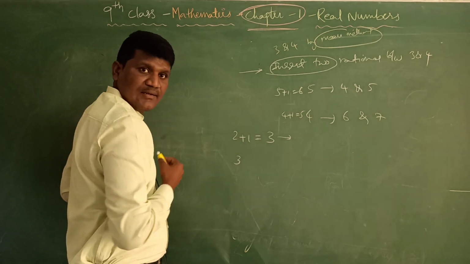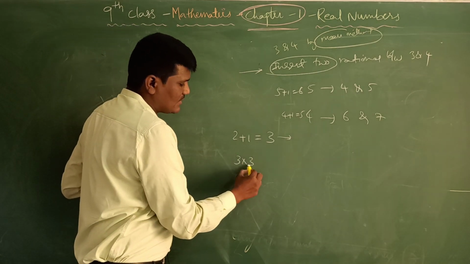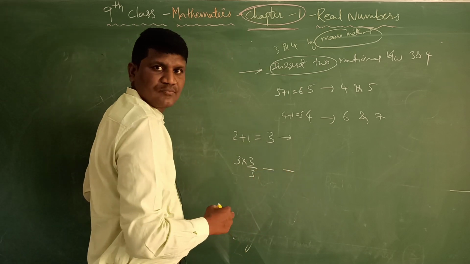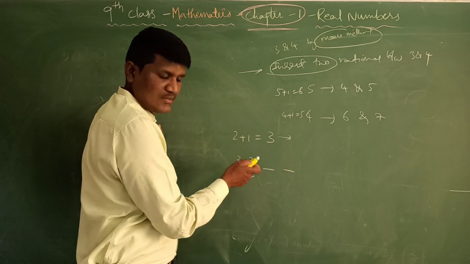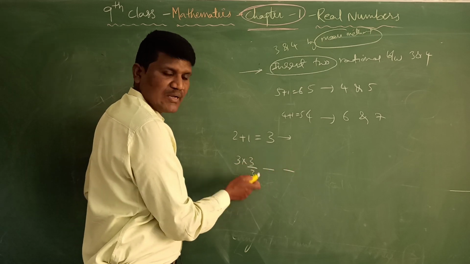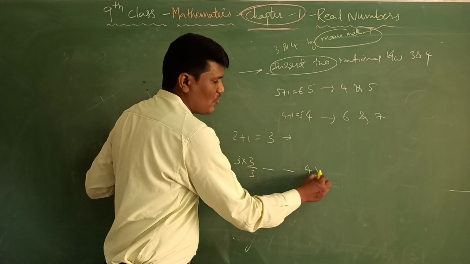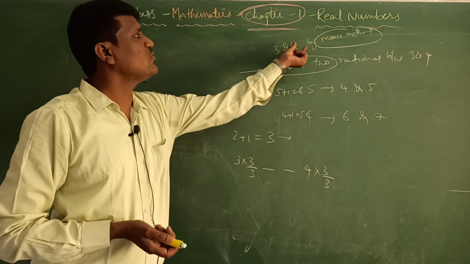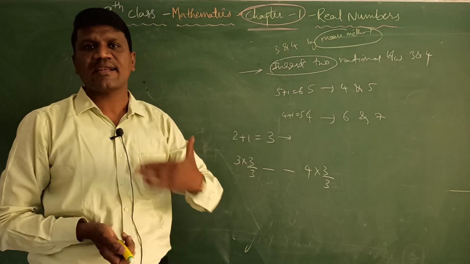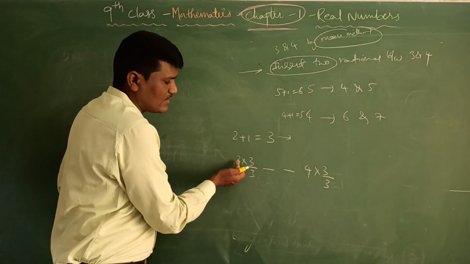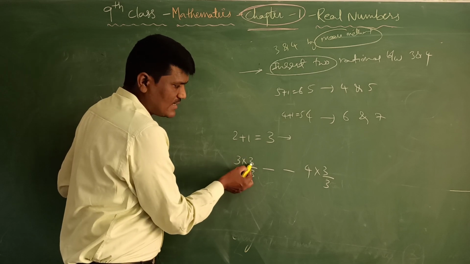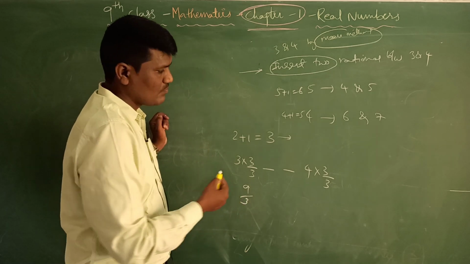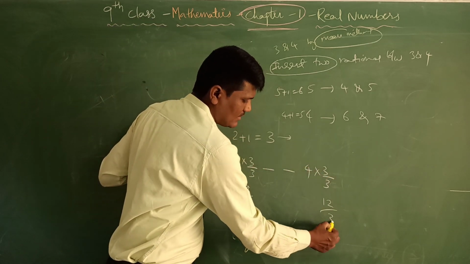So for 3, what you do is, do 3 by 3. They are asking us to insert 2, right? So 3 I am writing as 3 into 3 by 3, and 4 I am writing as 4 into 3 by 3. So I am converting 3 and 4 to rational numbers. So 3 as 3 into 3 by 3, because 3 by 3 is 1 only, right? So this I can write as 9 by 3, and this I can write as 12 by 3.